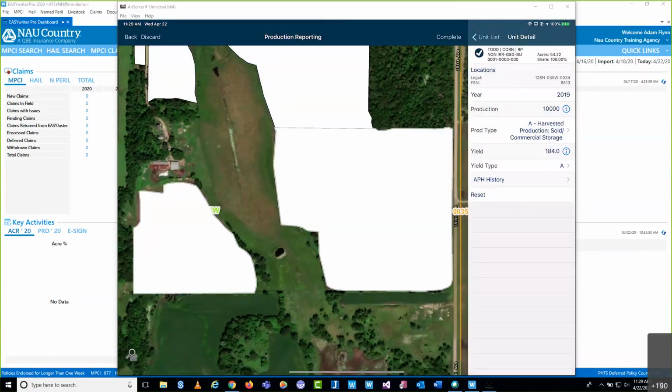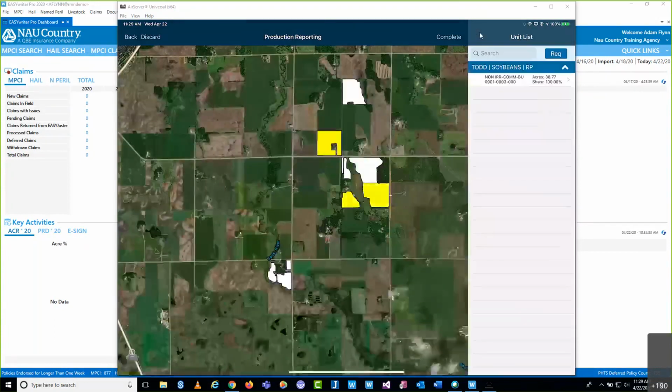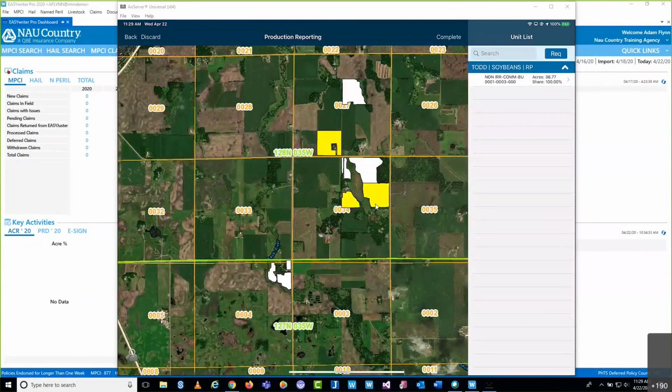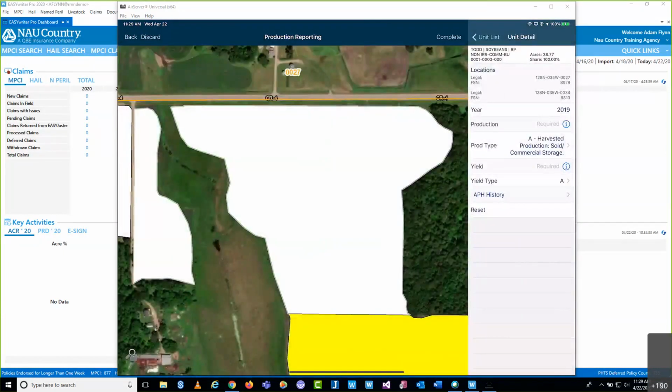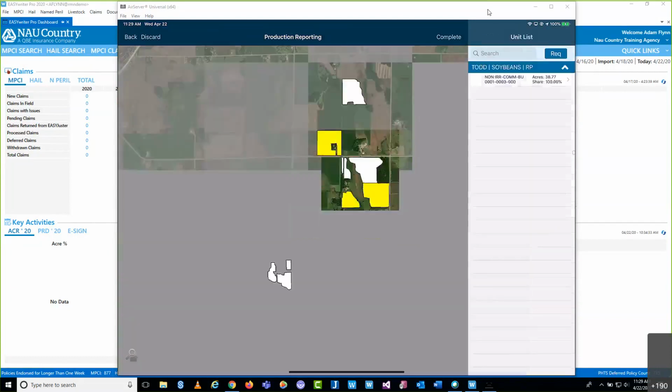Again, so I've keyed in production. I'm going to tap in this unit list. You'll notice that the fields are coloring, reflecting the crop that we reported production on for that unit. So we'll do that last unit of soybeans, 38 acres. Small yield of soybeans this year. And we'll select the unit list button back one last time.